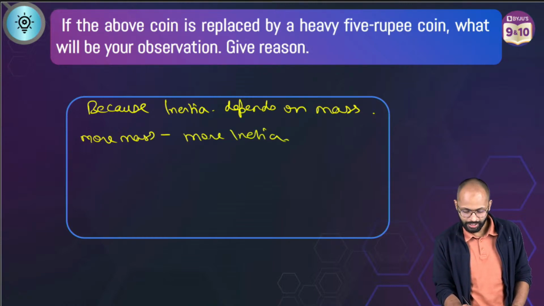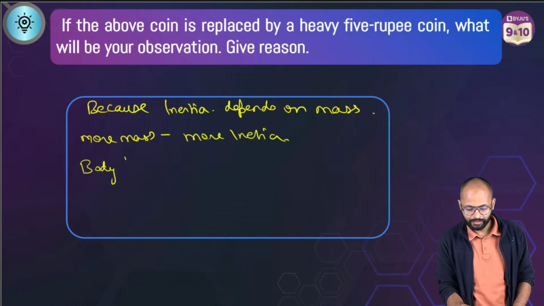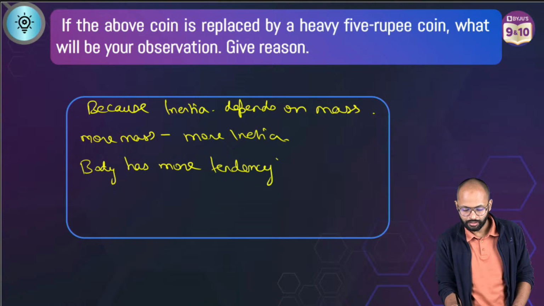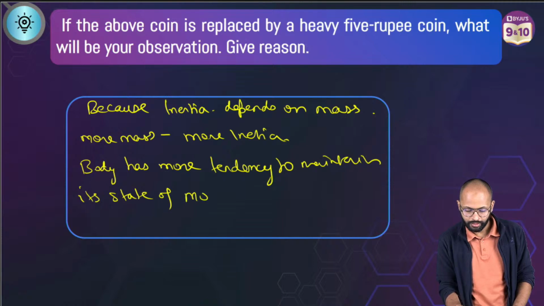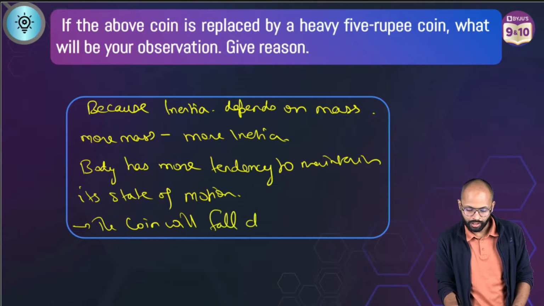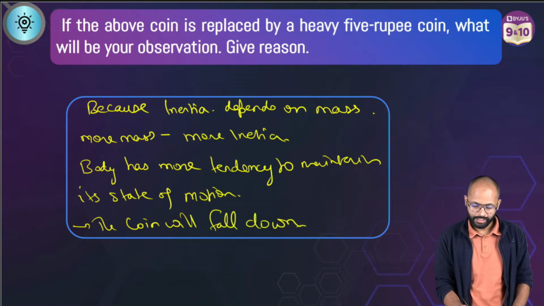That's why the body has more tendency to maintain its state of motion. The coin will fall down.